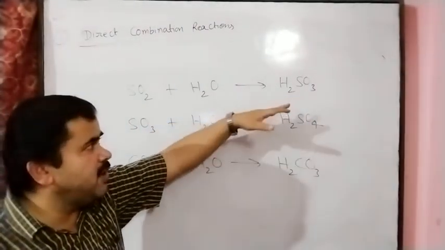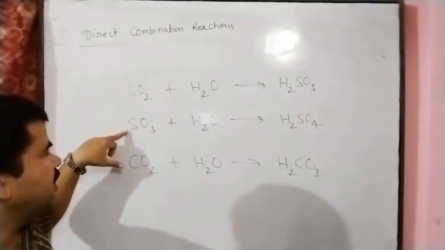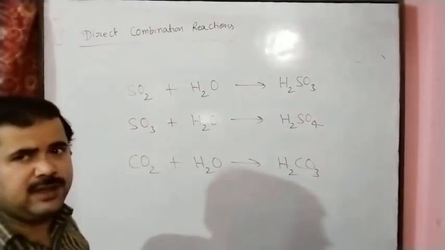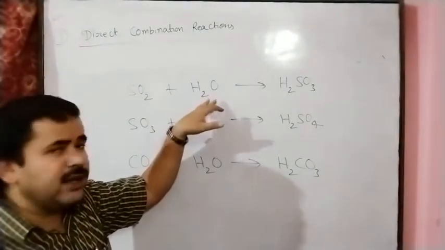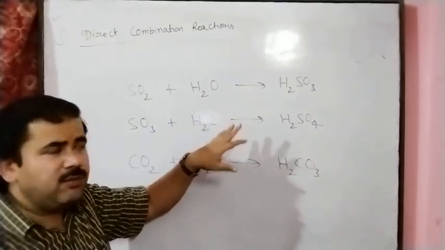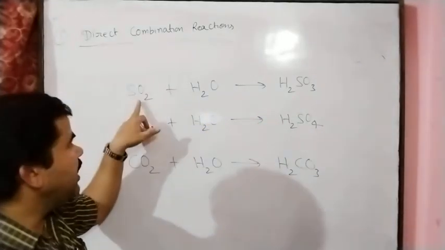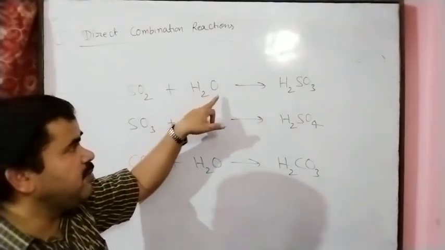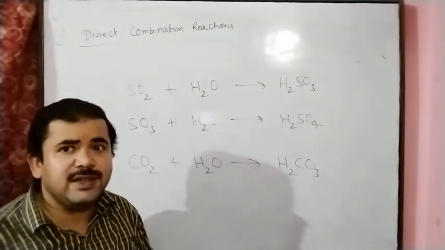By seeing these equations we can say sulfur dioxide, sulfur trioxide and carbon dioxide have acidic nature, because we know that water has neutral nature, meaning water is not acidic or basic. So if an acidic substance combines with water, we get an acidic substance, we get acids.